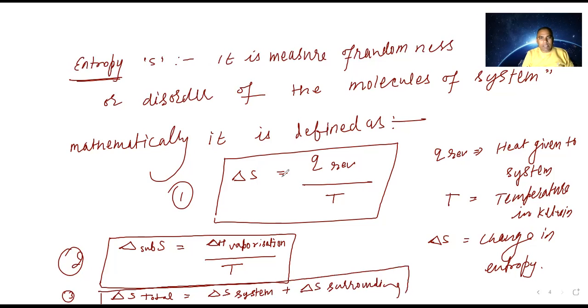First one, what is there? Delta S is equal to Q reversible upon temperature. This is the first one. The second one, delta S sublimation means delta H vaporization upon temperature. Delta S total is equal to delta S system plus delta S surrounding. So this is all about the points. What we are going to do is solve some problems to understand this in detail.